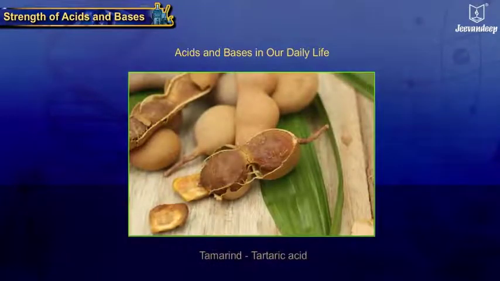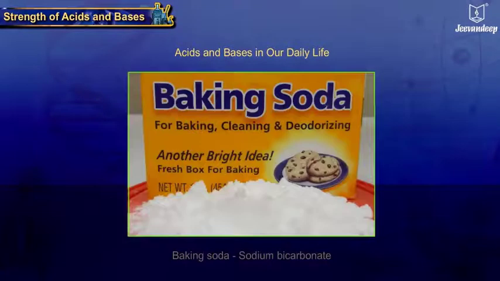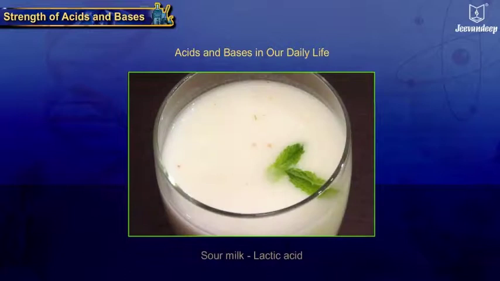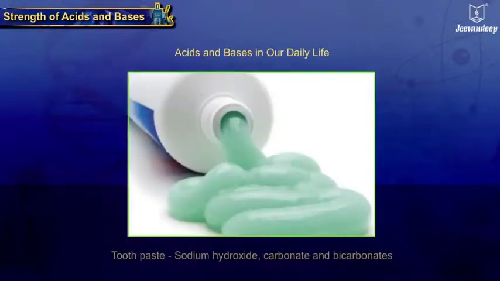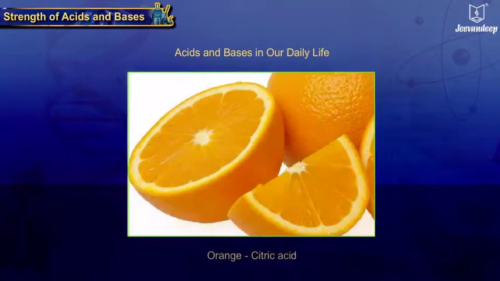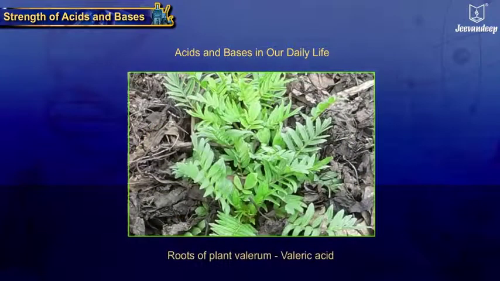Few examples of acids and bases in our daily life are: tamarind has tartaric acid, baking soda has sodium bicarbonate, sour milk has lactic acid, butter has butyric acid. Toothpaste has sodium hydroxide, carbonate and bicarbonates. Orange has citric acid. Roots of plant Valerian has valeric acid.